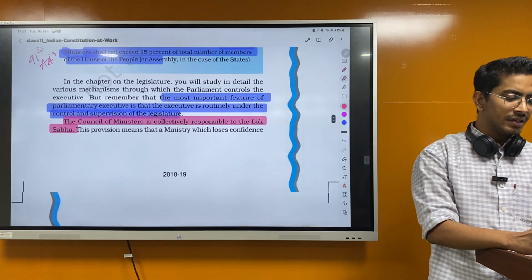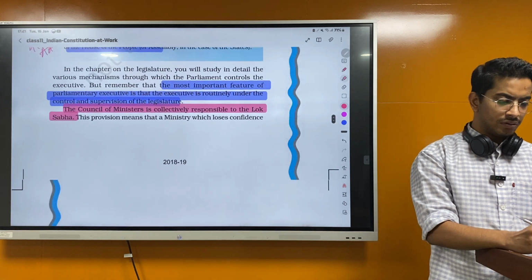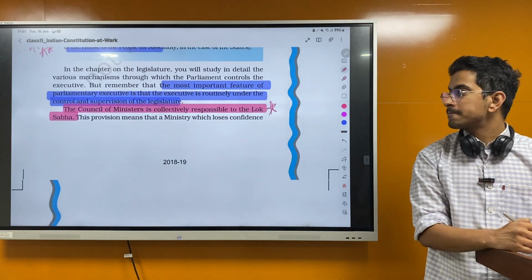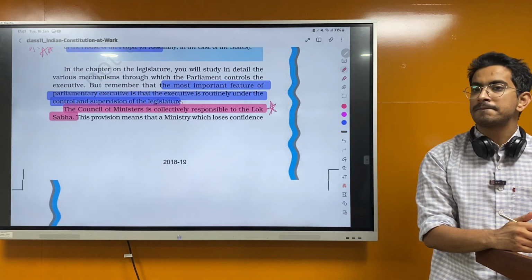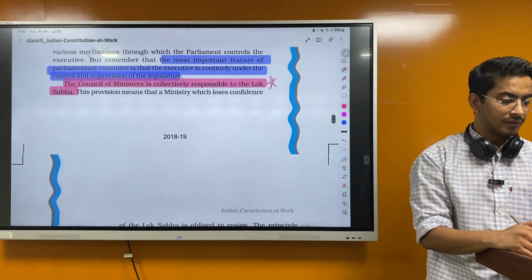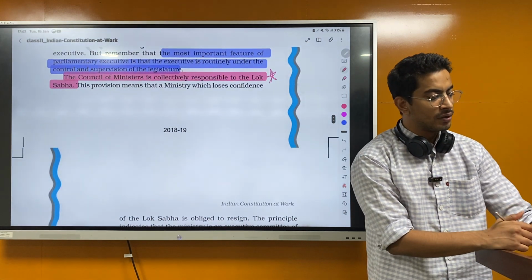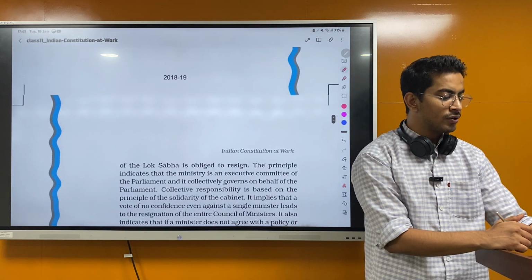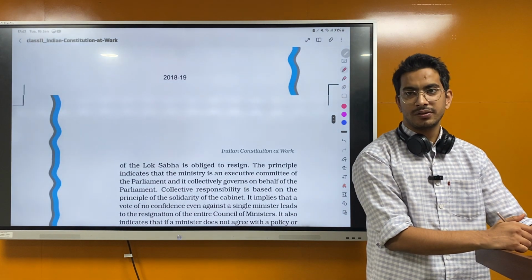This provision means that a ministry which loses confidence of the Lok Sabha is obliged to resign, right?